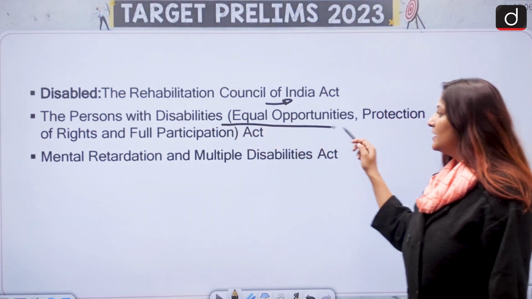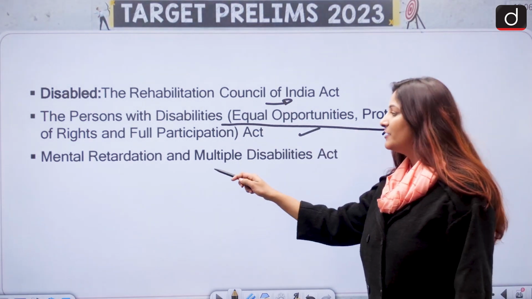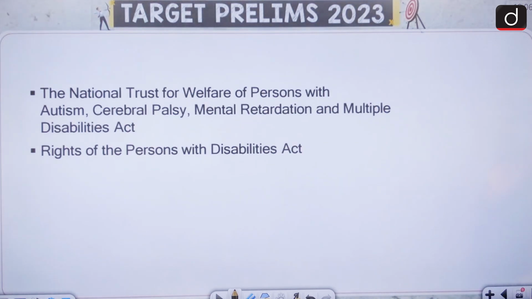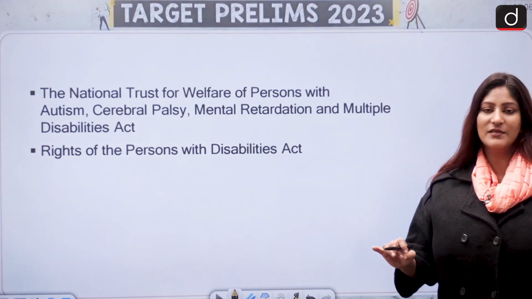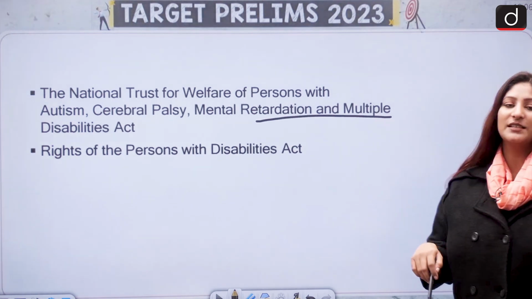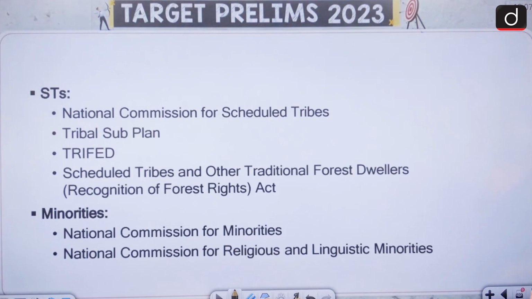Then next we have the disabled: the Rehabilitation Council of India Act, the Persons with Disabilities (Equal Opportunities, Protection of Rights and Full Participation) Act, and the Mental Retardation and Multiple Disabilities Act as well. Also, the National Trust for Welfare of Persons with Autism, Cerebral Palsy, Mental Retardation and Multiple Disabilities Act. Rights of Persons with Disabilities Act is very important.